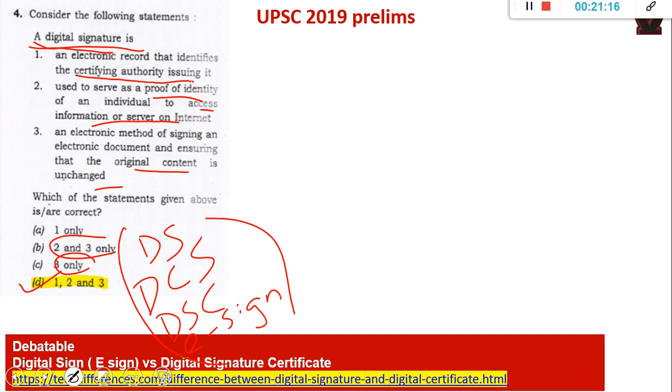So what you can do is, as I told, because it can be useful for your next year prelims, you have to search the difference. I'll put the link also. You have to simply search the difference between e-sign or digital sign versus digital signature certificate. Then you will get a lot of links. One of them is good, so that link I'll put in the description box. That will help you understand with pictures what is what.